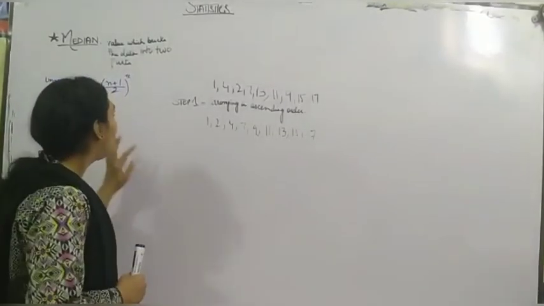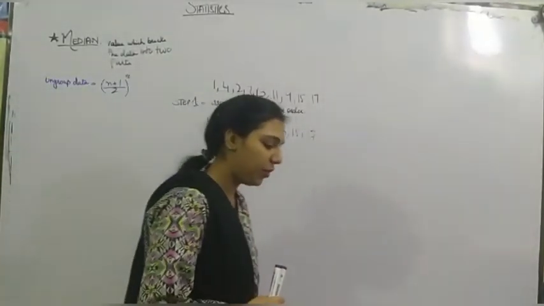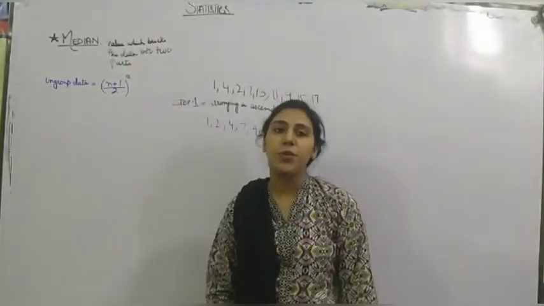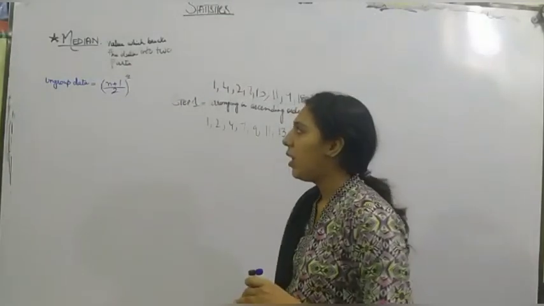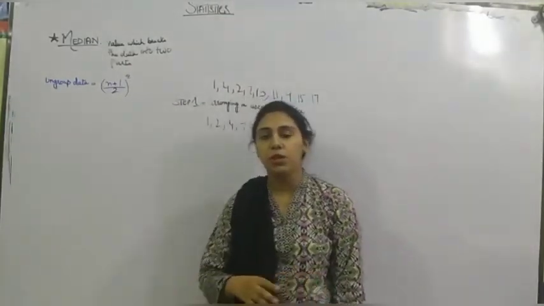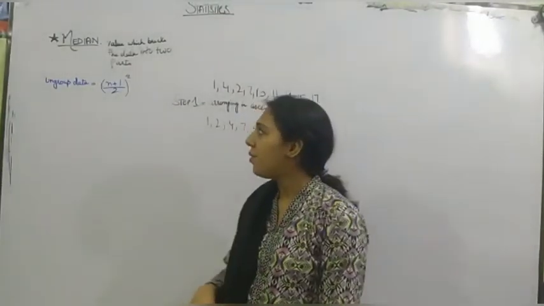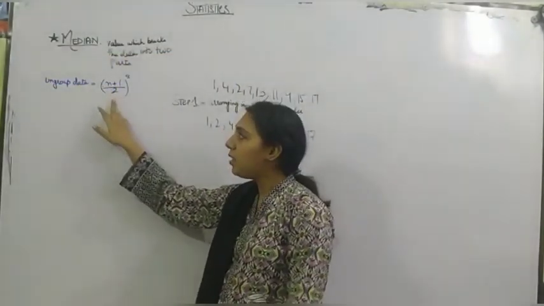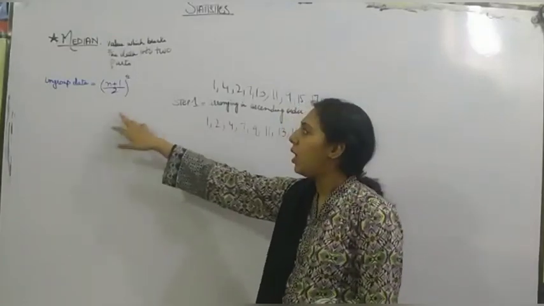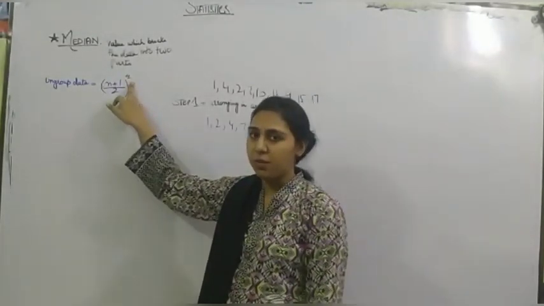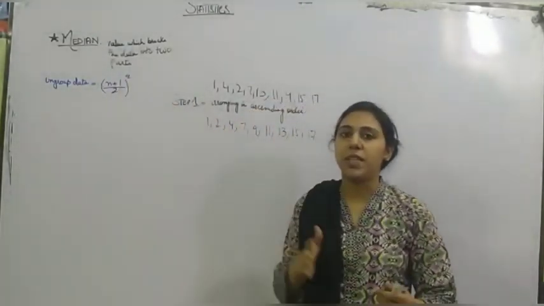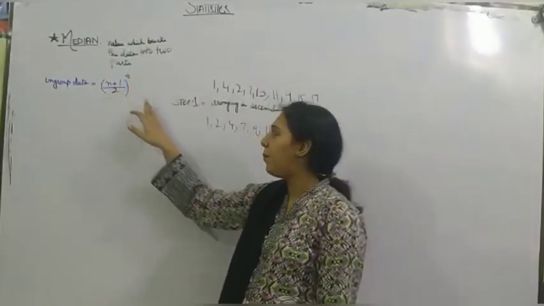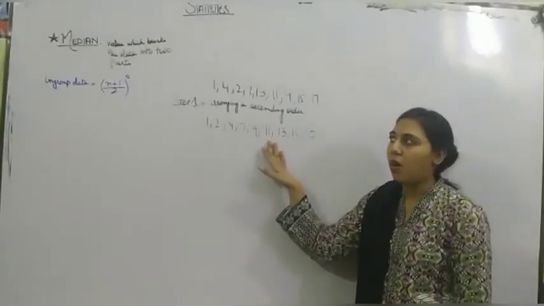After mean, we are moving forward to median. As I've told, median is the value which breaks the data into two parts. The same way we will be going into grouped and ungrouped data. First we do ungrouped data. The ungrouped data formula is n plus 1 upon 2 th term, like first, second, third, fourth, fifth. This will denote the position of the number of our median.